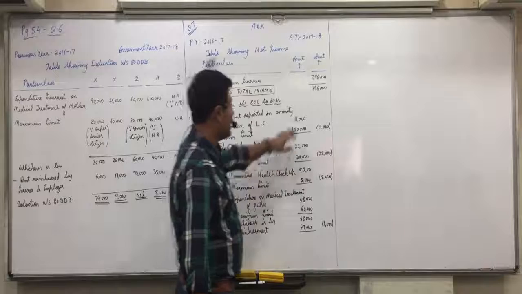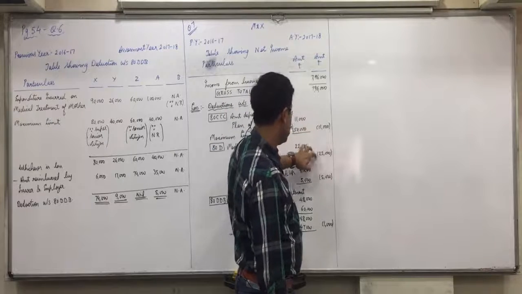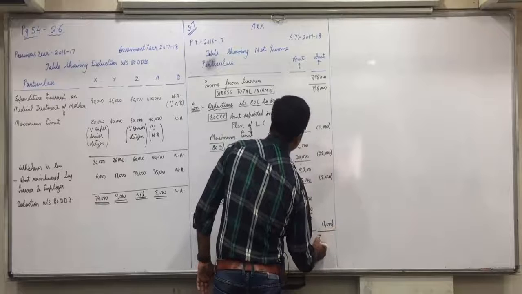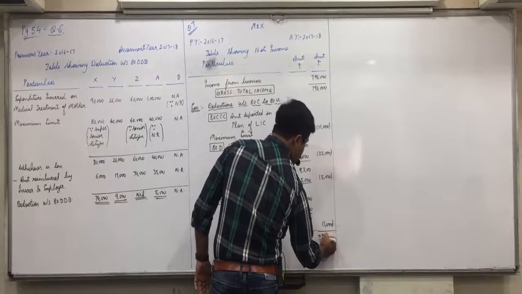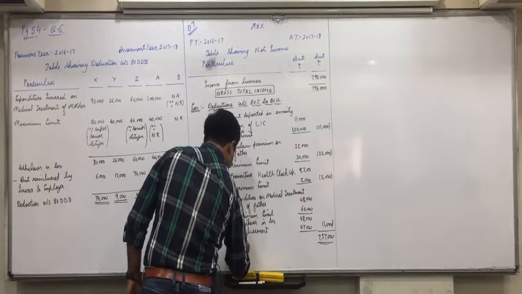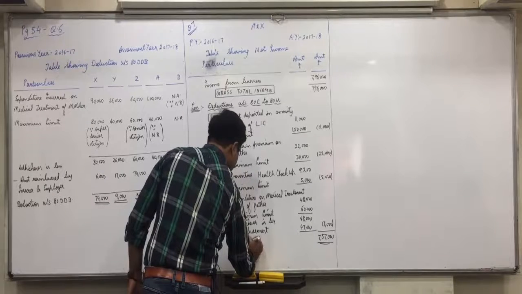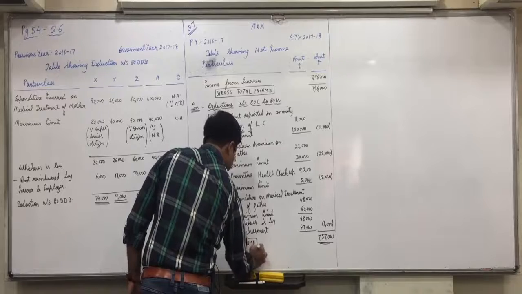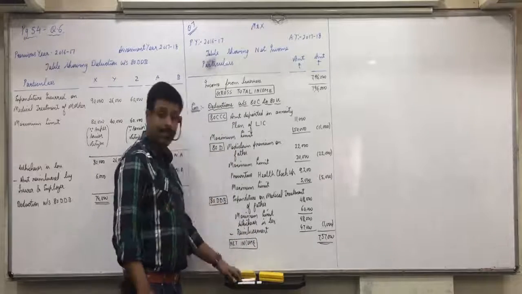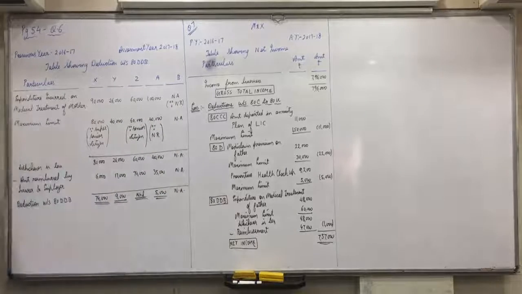Now 7,96,000 minus 11,000, 27,000 and 1,000, that is 39,000, if you subtract, 7,57,000 is net income. That is the final answer. So everyone is clear with this? Any confusions? Now let us take up the next deduction, 80E.